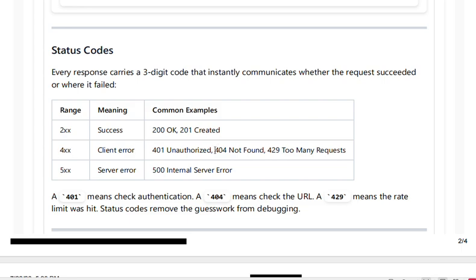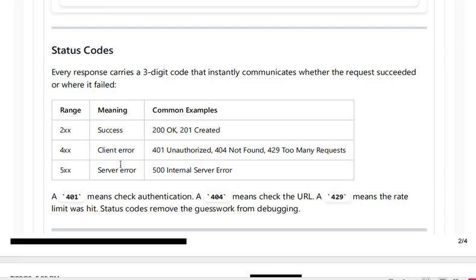4xx means client error. 401 means unauthorized, meaning I don't have credentials to see that. 404 means content is not found, so check the URL so I can fetch it. 429 means too many requests: the tokens I have for today have been completed. 5xx is a server error. 500 is internal server error, and 503 is service unavailable. The server might be in a backup stage or something and needs service time.